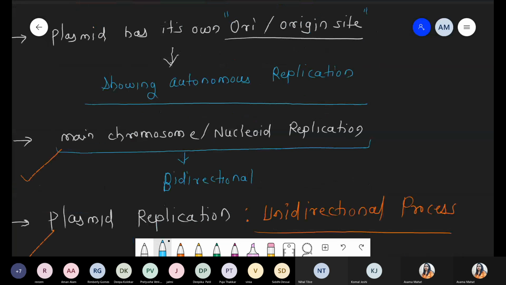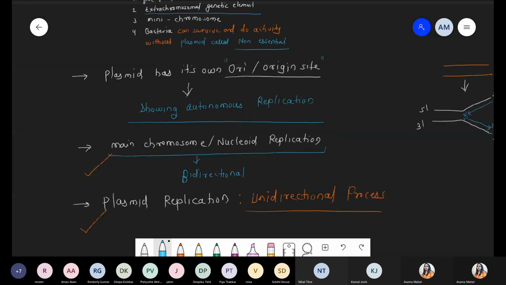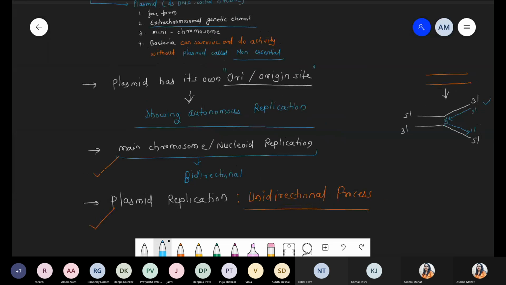So that was about replication. Just quickly check, is there any doubt with respect to the basic information about the plasmid? Yes or no? Okay, chalo. Now the next part we are talking about is types of plasmid. Write down the title: types of plasmid.